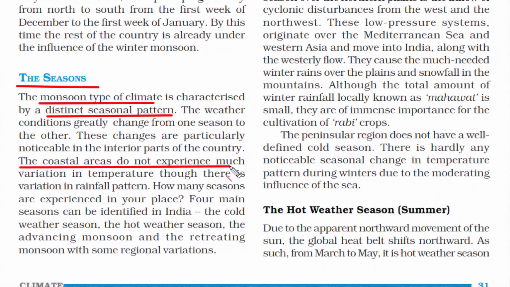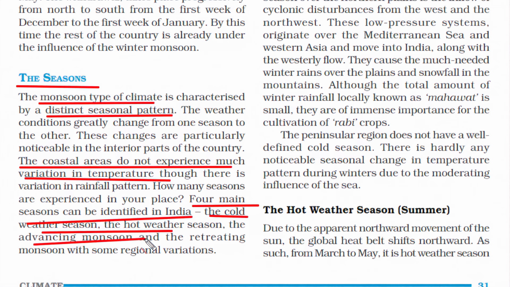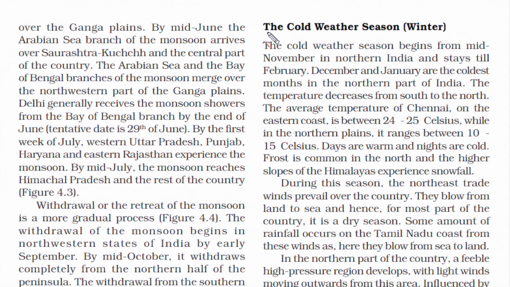And I've also told you before that the coastal areas do not experience much variation in temperature. So if you go to a coastal area, all you can see is rainfall or very high humidity. You will rarely see the seasonal pattern or the rhythm of the seasons because you'll be constantly facing the winds coming from the sea. So hardly there is a change in season. So four types of seasons are identified in India. They are the cold weather season, hot weather season, advancing monsoon and the retreating monsoon. Let's read about each of them in brief.